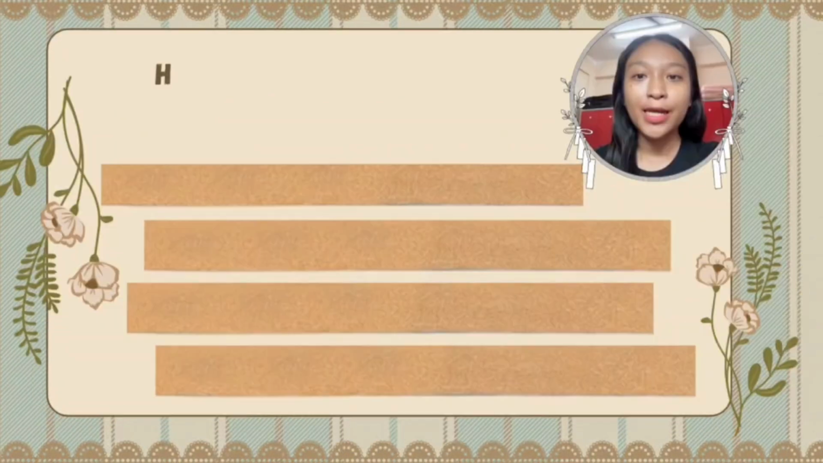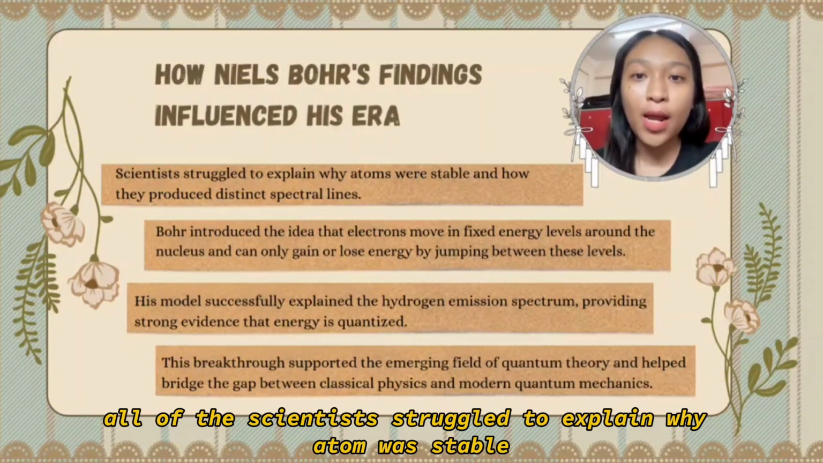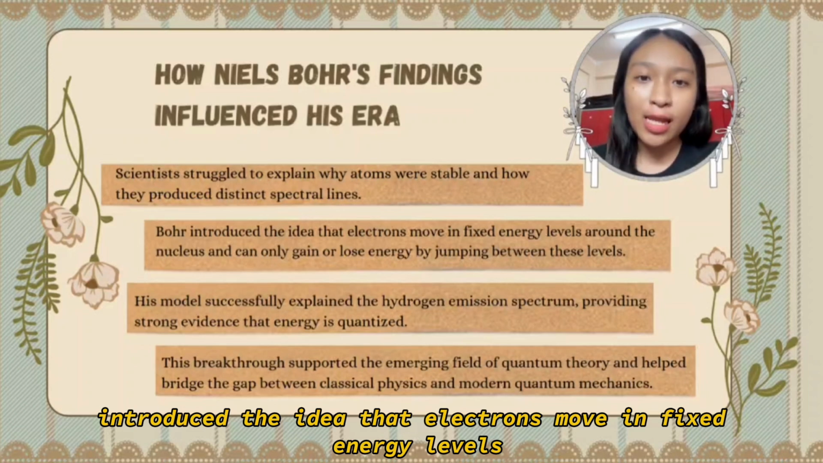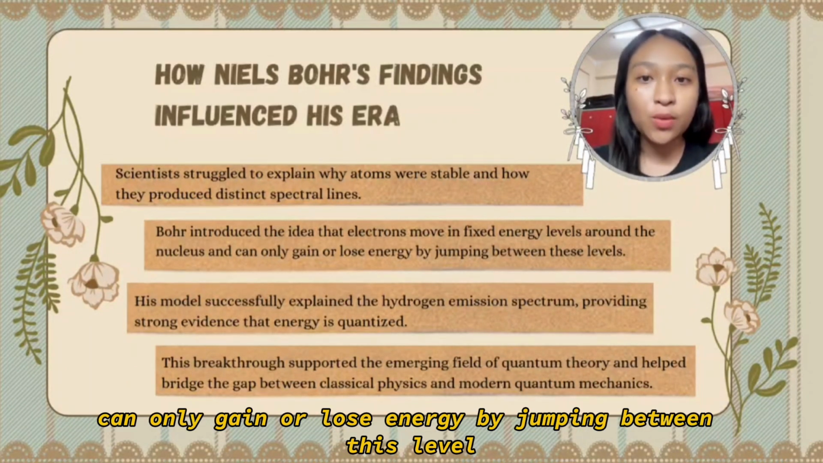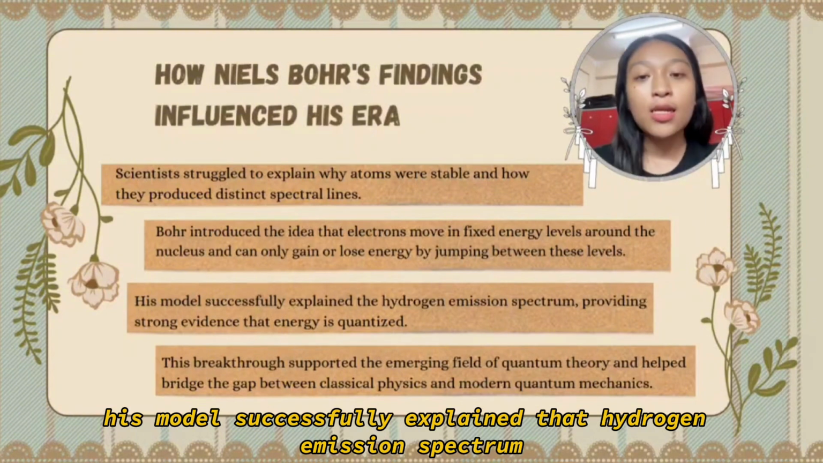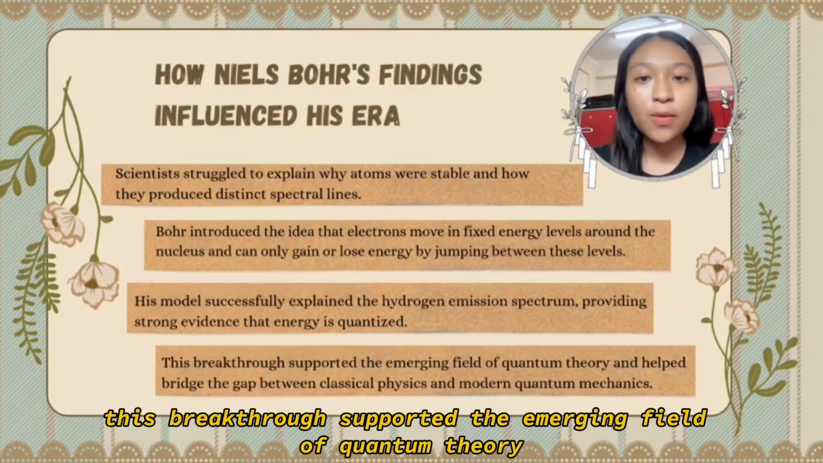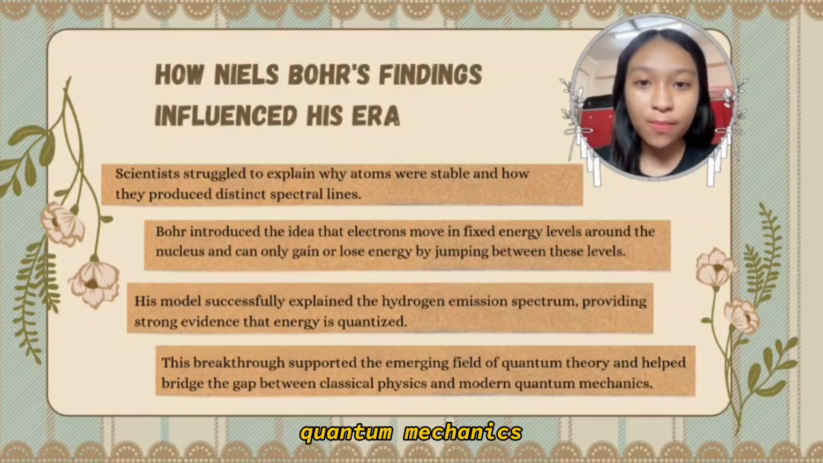Bohr's atomic model. Let's figure out how Bohr's findings influenced their era. Scientists struggled to explain why atoms were stable and how they produced distinct spectral lines. So Bohr introduced the idea that electrons move in fixed energy levels around the nucleus, so that they can only gain or lose energy by jumping between these levels. His model successfully explained the hydrogen emission spectrum, providing strong evidence that energy is quantized. This breakthrough supported the emerging field of quantum theory and helped bridge the gap between classical physics and modern quantum mechanics.